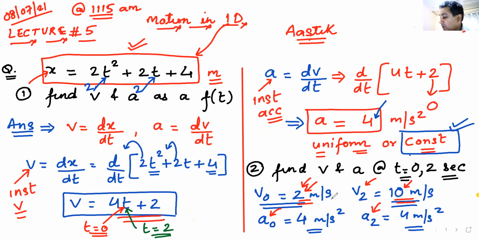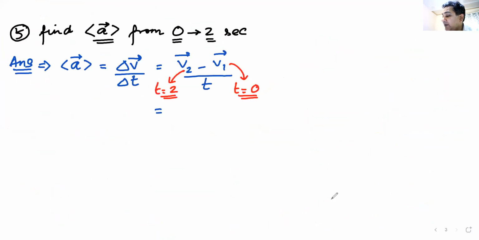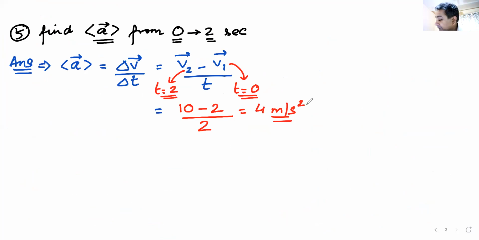Okay, so now let us put this in this formula. Final velocity is 10 minus initial velocity, how much was that? 2. 2 divided by time is 2. So it is 8 by 2. The answer is 4 meter per second. Am I correct? Not sir, meter per second square, Niharika. Oh yes, second square. It was acceleration. Sorry. See, I also make mistakes.